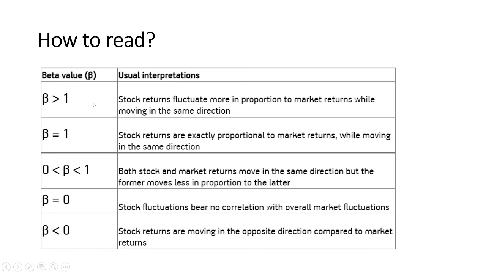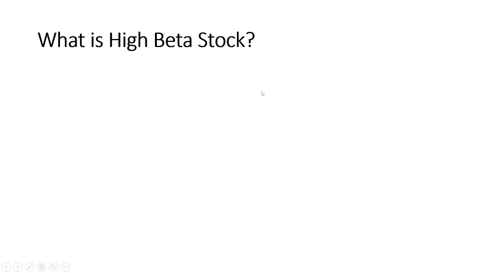This will help you very well when, let's say, the market is at the top. Then in that case you have to buy a stock which has a beta less than 0. That means if the market falls, it will give you a positive return. On the other side, when the market is at the bottom, that means you see a lot of stocks are cheap. In that case you should buy a stock which has a beta greater than 1. That means whenever the market performs well, at that time your stock will perform better than the market. So now let's see what are high beta stocks.